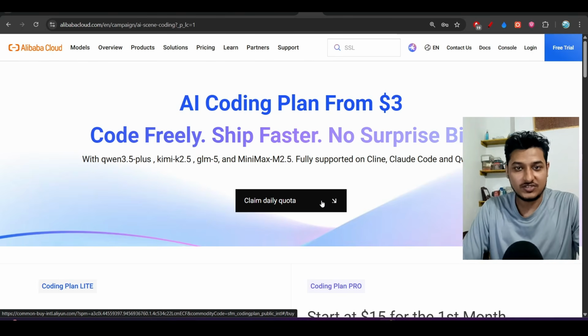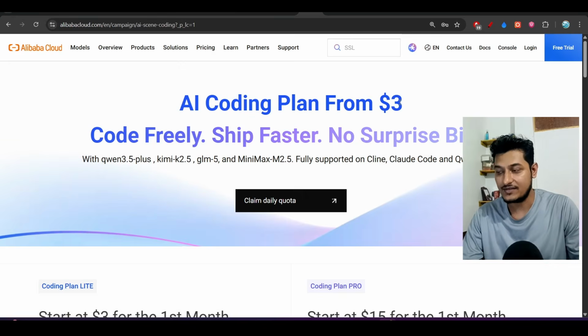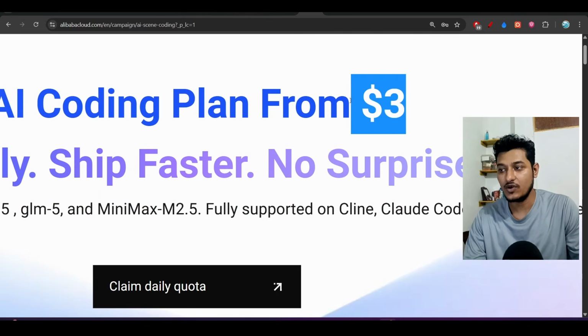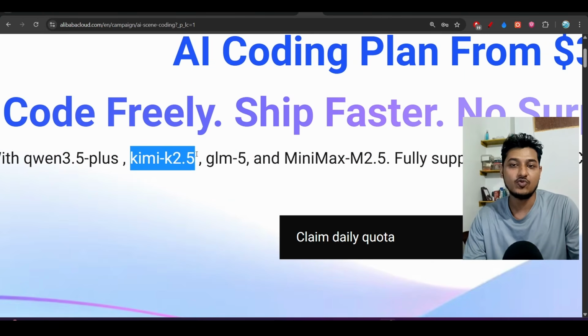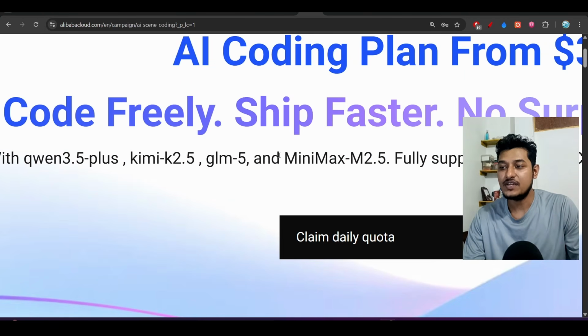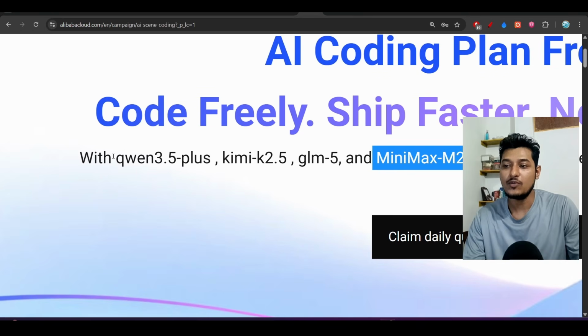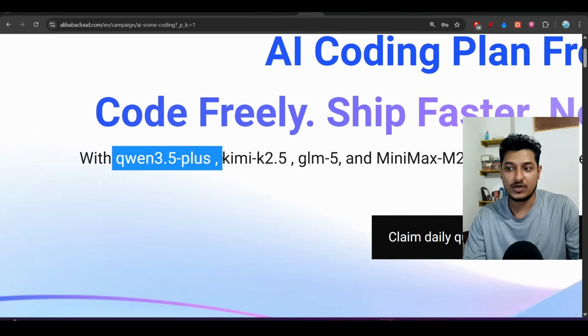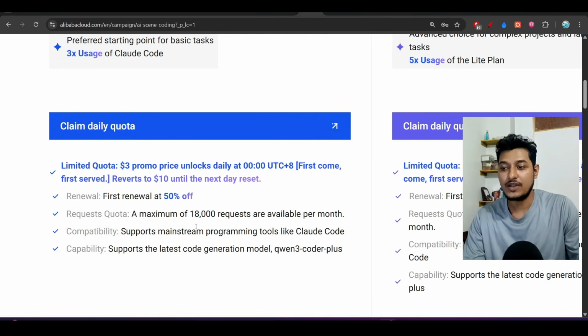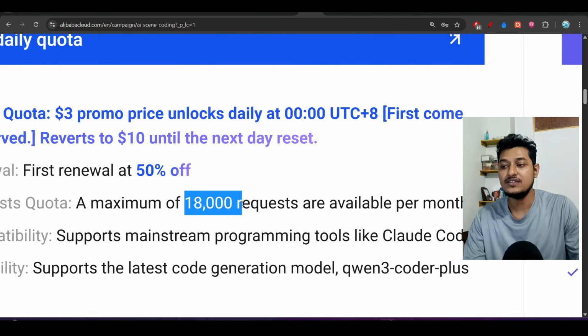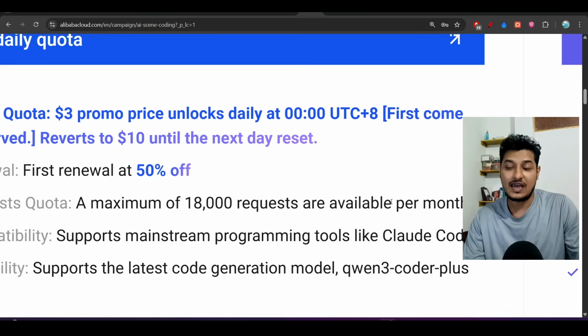Alibaba Cloud just released their new coding plan, and this coding plan starts from $3. With this $3 coding plan, you are getting access to Kimi K2.5, GLM5, and Minimax M2.5, and all of those Qwen 3.5 variant models. So what is the advantage? Here you see that with this $3 plan, you are getting a maximum of 18,000 requests per month, and this is a huge number of requests.